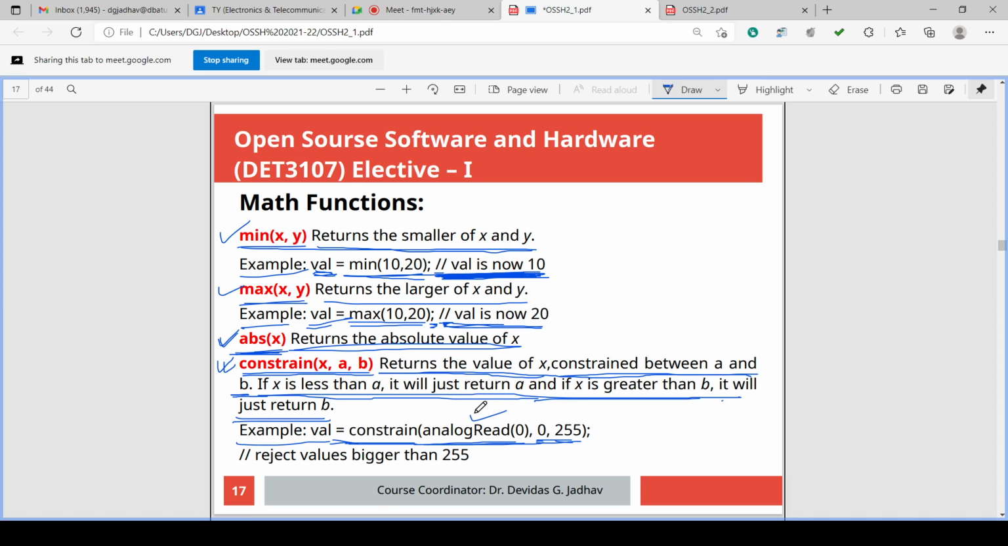So analogRead is also a function, isn't it? Within the function, as an argument, we are passing another function, and the argument for that function is pin number 0. Okay, pin number 0 is read with analogRead. Its value is put here, whatever the value. If this value is more than 0 and less than 255, that value is correct, and it is assigned to val. If it is not correct, it is rejected. Values bigger than 255 are rejected. So in this way, for analogRead also, we can use constrain as the supporting function.